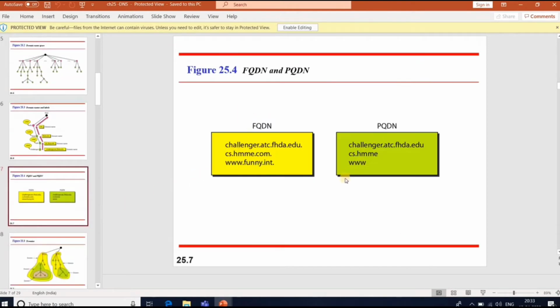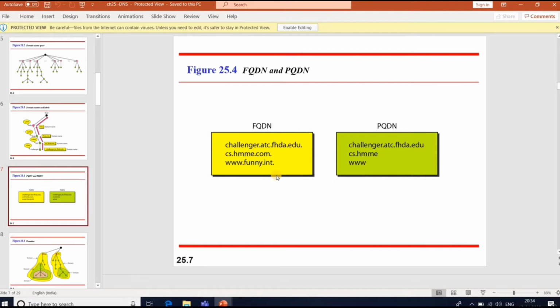A fully qualified domain name is a sequence of labels separated by dots. Example, you can take challenger.atc.fsda.edu. Domain names are always read from the node up to the root. The last label is the label of the root, null. This means that a full domain name always ends in a null label, which means the last character is a dot, because a null string is nothing.